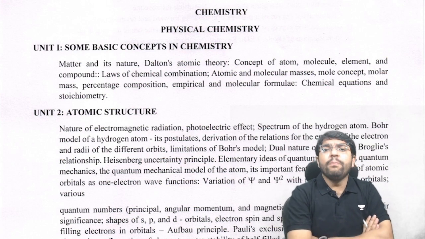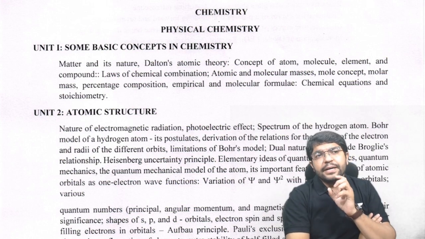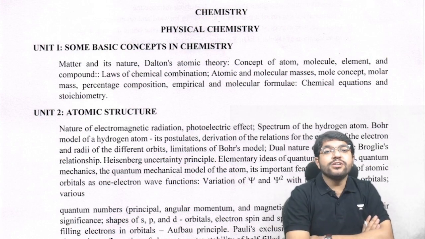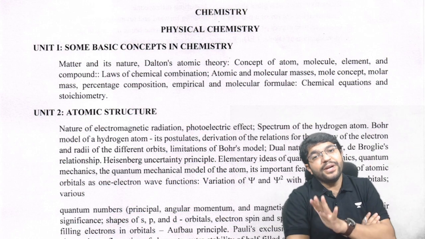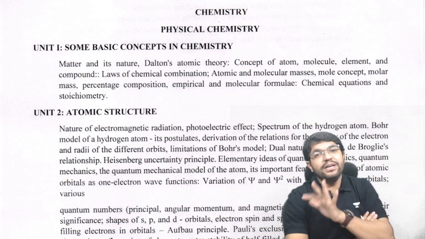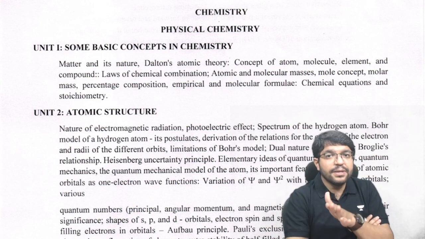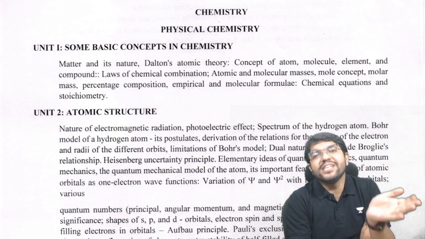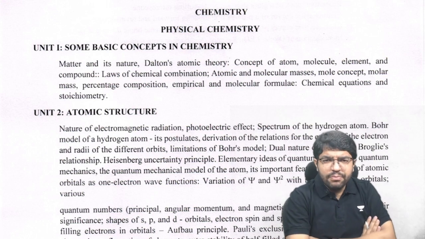So although there are so many open points till now, because a lot of chapters are not much clarified, to be honest, and with the reduced syllabus, it is going to be very difficult to fetch the required part. As an example, we are removing periodic classification, which is the basis of the periodic table. How many groups, periods, s block, p block, d block, f block, everything is basics of it. And still we are retaining a part of p block, a part of d block. So ultimately we need those basics which are dealt in periodic classification. So there are still open points as such.